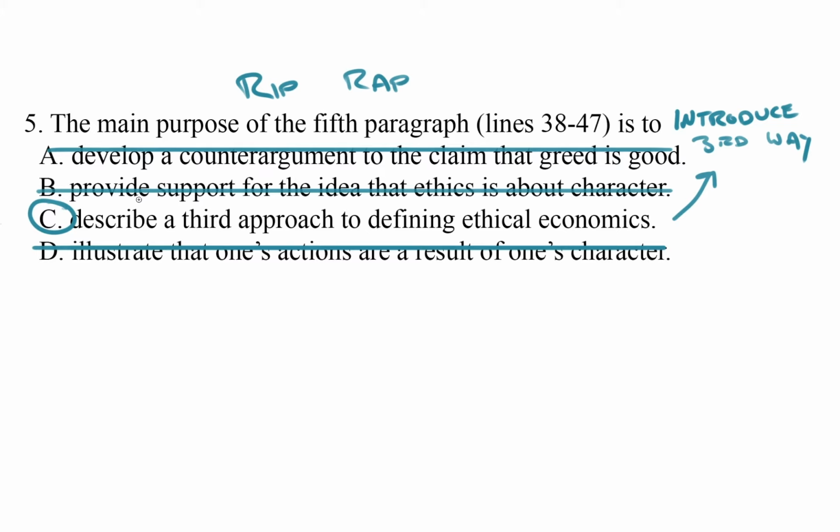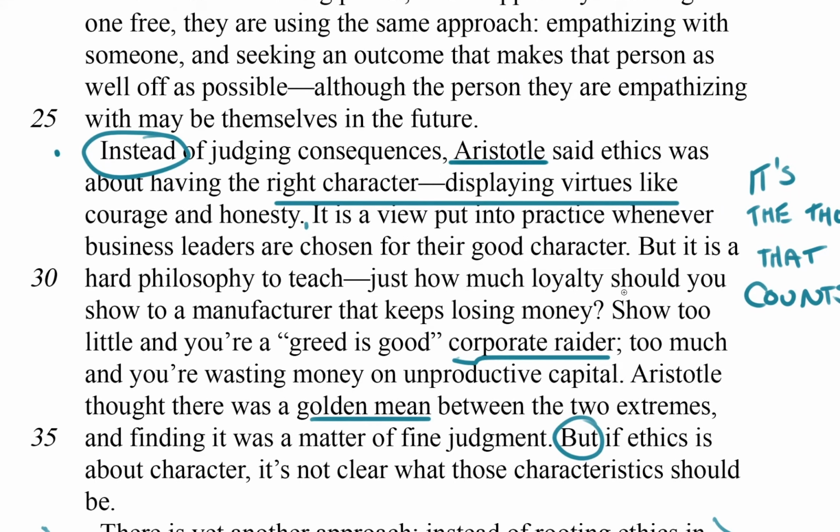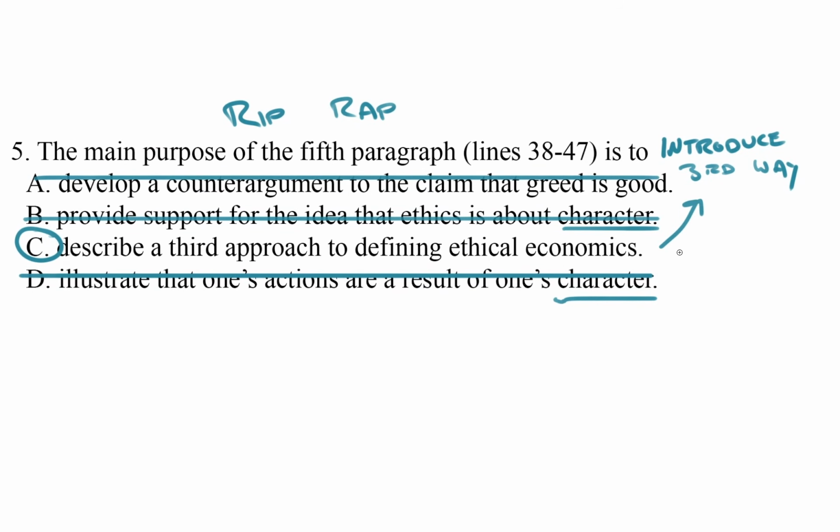For B and D, actually, all we have to do is focus on the word character, right? And that connects us to Aristotle in the paragraph that I labeled as, it's the thought that counts, right? Because this part of the passage was all about character. It's functioning as a kind of buzzword for how the passage's author thinks about Aristotle. And so when I see the word character, I know that it's talking about a different paragraph. So I can just ignore those choices. But most important of all is that I had this prediction about what the fifth paragraph was about. I applied my prediction to the choices, and that enabled me to make a quick and informed decision.